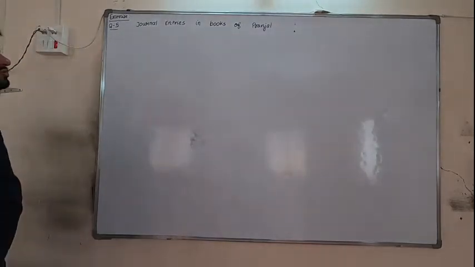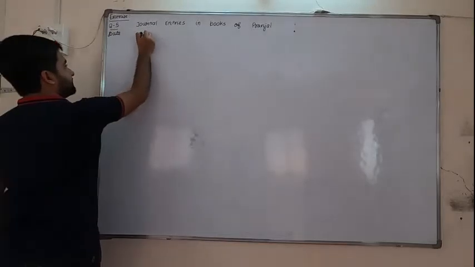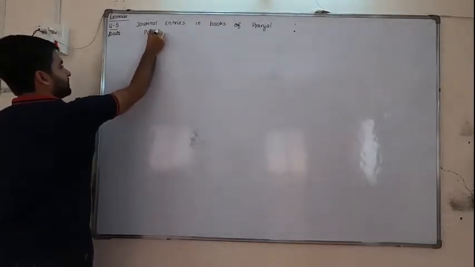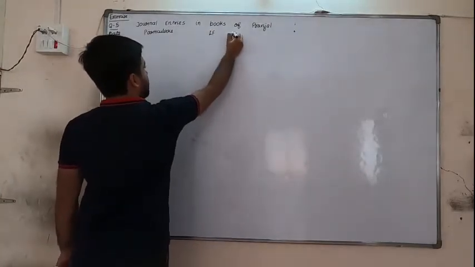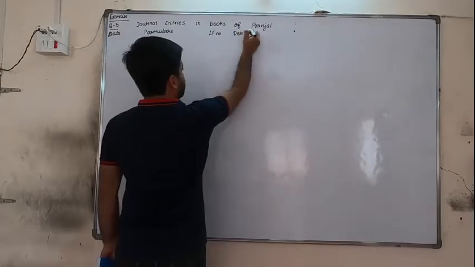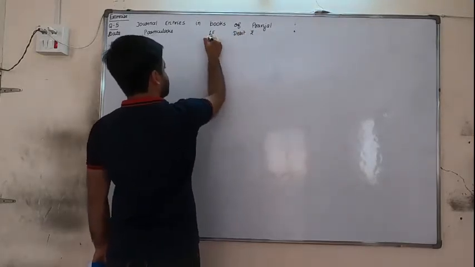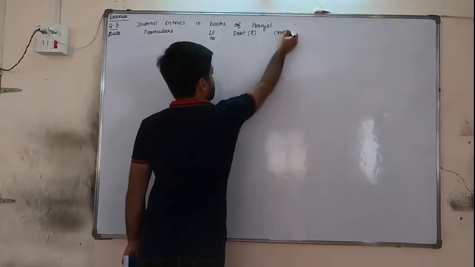Journal entries in books of Pranjal. Date, particulars, LF number, then debit rupees and credit rupees.